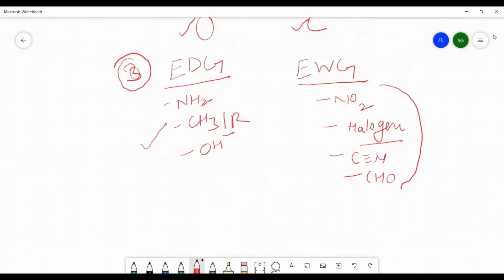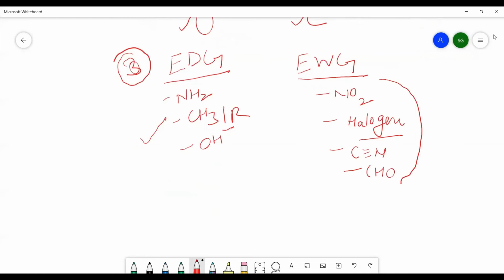Now see, how do these electron donating groups and electron withdrawing groups affect the acidic behavior of carboxylic acid? Whenever electron donating groups are present, they will decrease the acidity. And whenever electron withdrawing groups are present, they will increase the acidity.